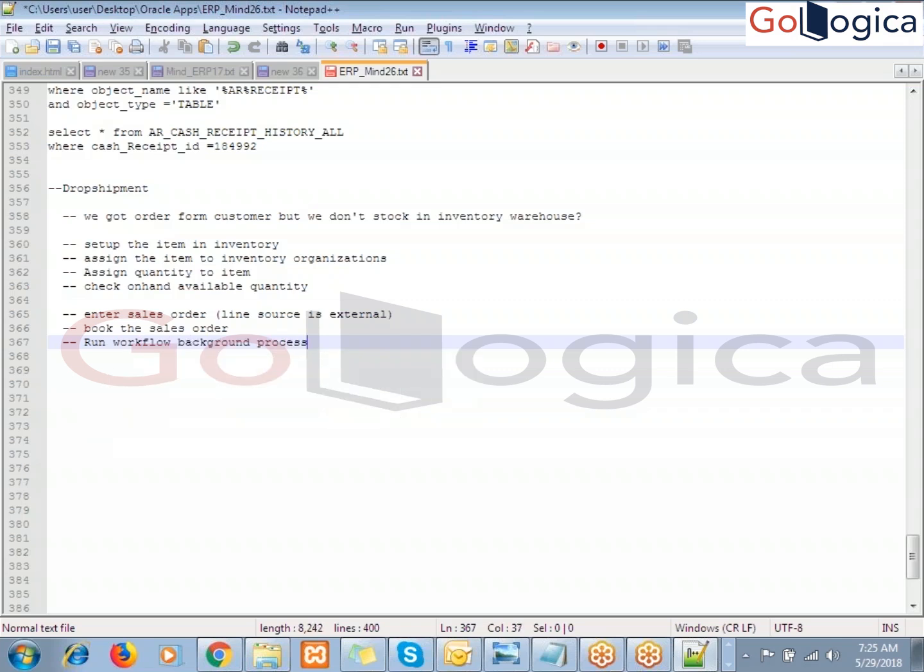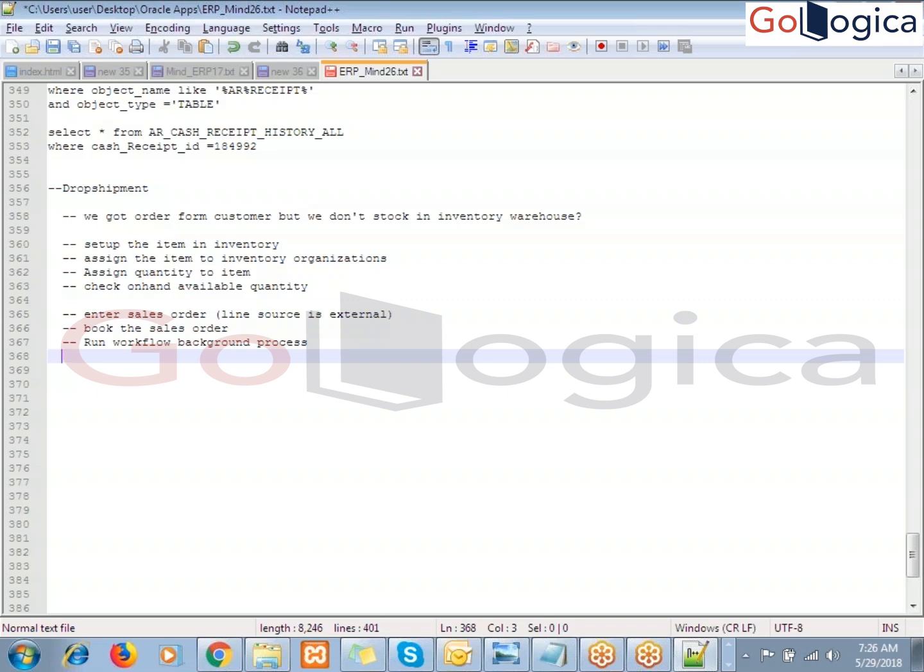So coming to sales order, each and every time you need to check the header and line status. Keep in mind, whatever process we are doing, always, even while creating the sales order, booking the sales order, running the workflow, after that creating the requisition, creating the purchase order, creating the receipt, each and every time you need to check the header and line status. The line status is more important than the header status. Header status will only change 2 times, but line status changes at each and every step.